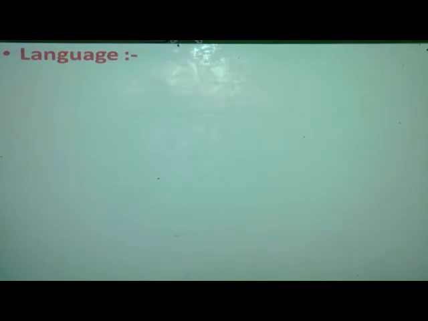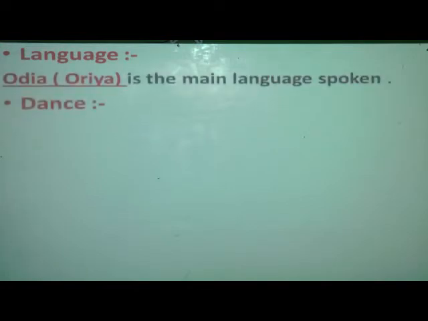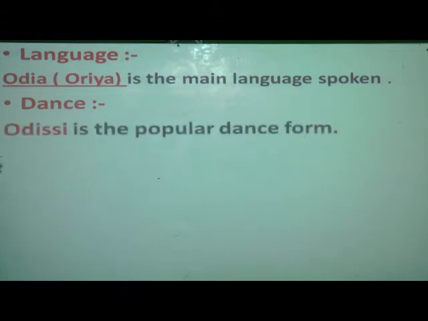Now come to the point of, we have discussed the agriculture product. Now come to the point of language. What type of language do they speak? They speak, let us see here, Odia. Odia or Oriya, we can call it, it is the main language spoken. Okay, now what about the dance? When we talk about the dance, which is the traditional dance, do you all know? Okay, see, this is the Odissi. Odissi is a traditional dance form.